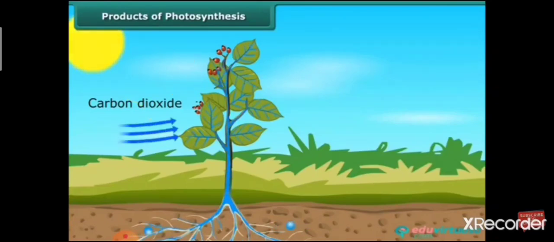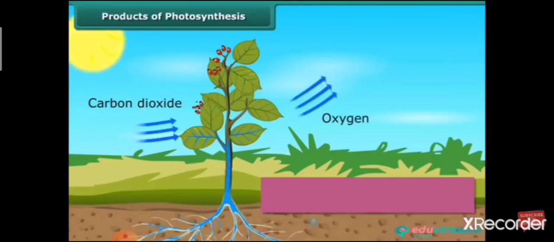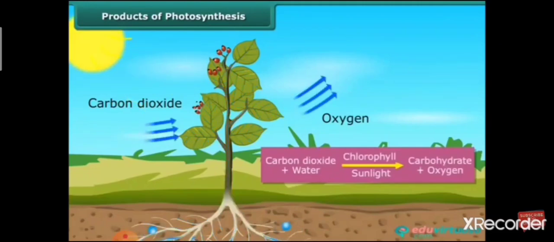Starch is also an example of carbohydrates. In this process, oxygen is also released. Therefore, the process of photosynthesis is represented as carbon dioxide plus water, in the presence of chlorophyll and sunlight, forms carbohydrate and oxygen. So, in the presence of sunlight, carbon dioxide and water give carbohydrate and oxygen. Oxygen is released in this process.